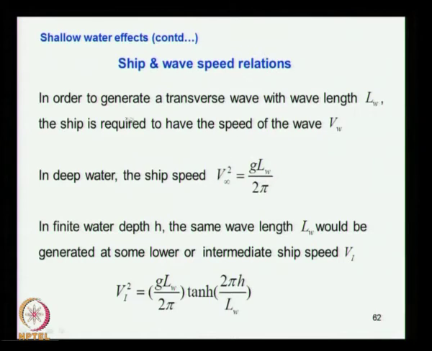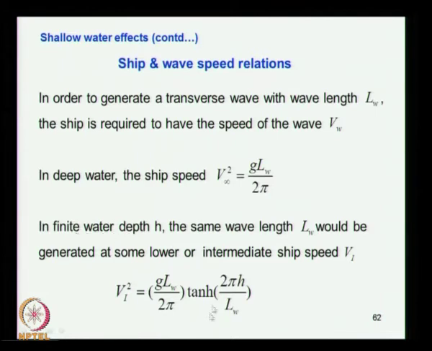Ship and wave relations. In order to generate a transverse wave with wavelength Lw, the ship is required to have the speed of that wave. The wave speed is Vw, and the ship is also going to have the same speed. That means the wave is moving at the same pace. In deep water, we have seen from wave theory that V infinity squared is equal to G into wavelength divided by 2 pi. This is the relation for wave celerity or wave speed.